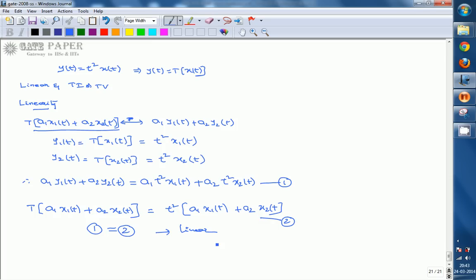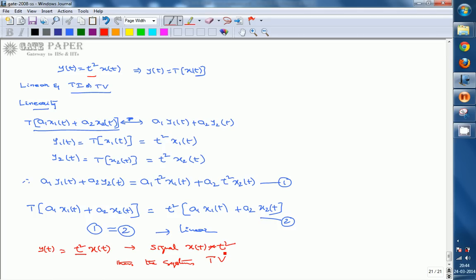Coming to time invariant and time variant: if the signal is multiplied with a ramp function, that is always a time variant system. Here y of t equals t square into x of t, so x of t is multiplied with the ramp function t square, and the system is time variant.